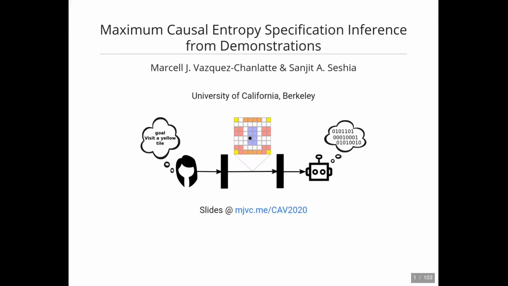Hello, my name is Marcell Vazquez-Chanlatte, a PhD candidate at the University of California, Berkeley. Together with my advisor, Sanjit Seshia, I have been working on the theory and tools for communicating formal specifications through demonstrations. In this talk, I will discuss our recent work on inferring specifications from demonstrations using the principle of maximum causal entropy. To begin, I'd like to start with some high-level motivation.